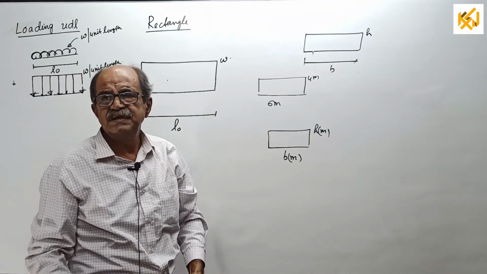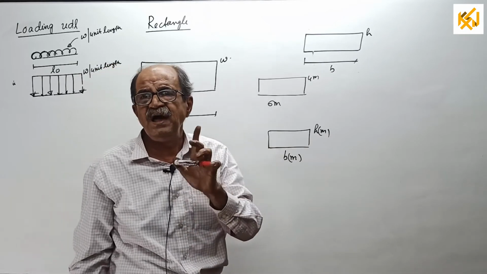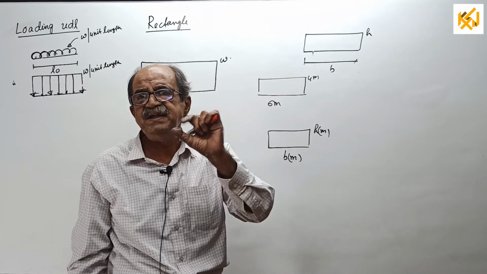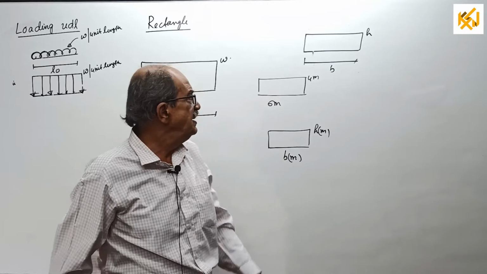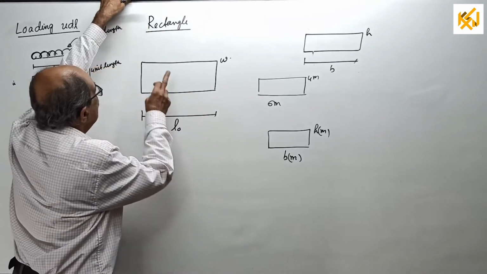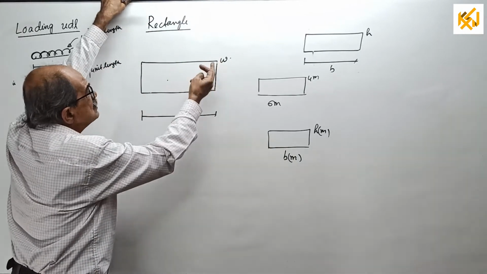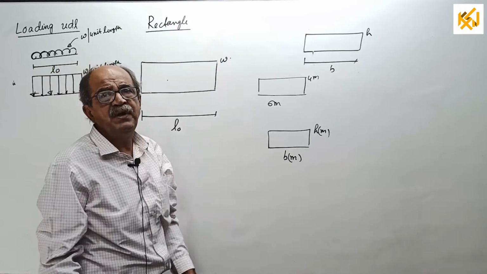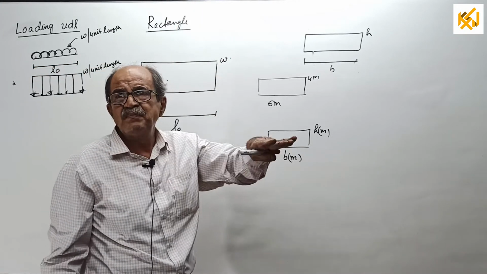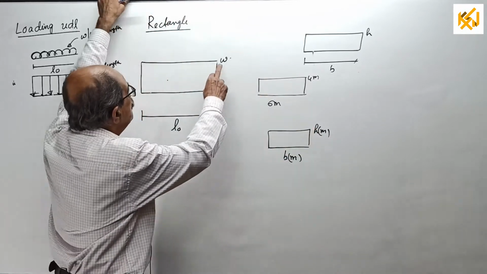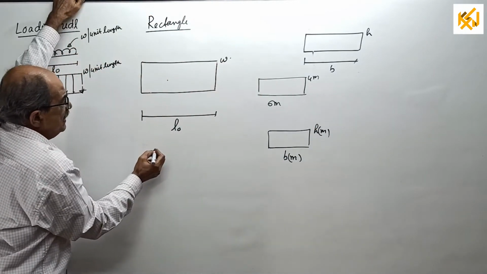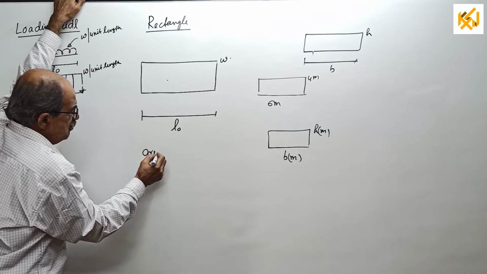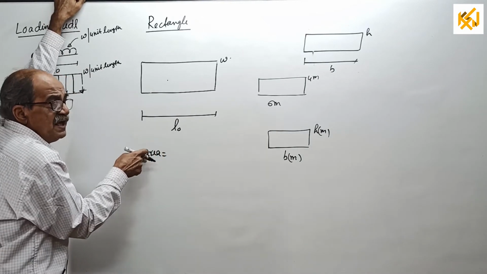Everybody knows the basic formula for area is average height into base. Here, base is L0. There is no average because W is constant. When it is constant, average, maximum and minimum are all the same, W. So directly area equals base into height. Today it is area.